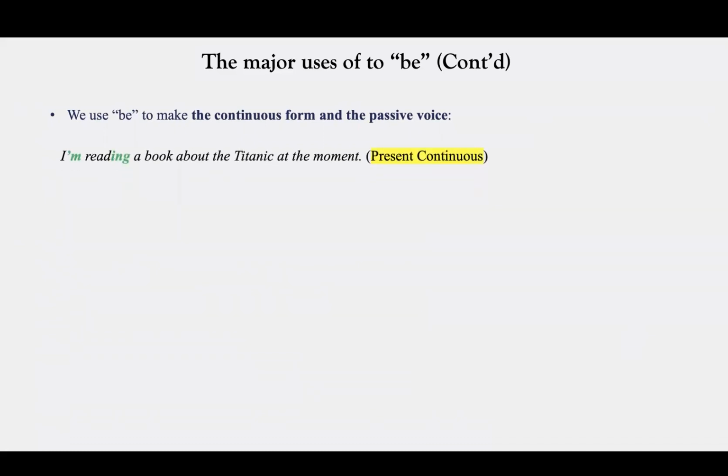For example, when we use present continuous tense, we say, I am reading. So here we have a verb, read. So the verb is the main verb of the sentence. I am reading a book. And this is happening right now.